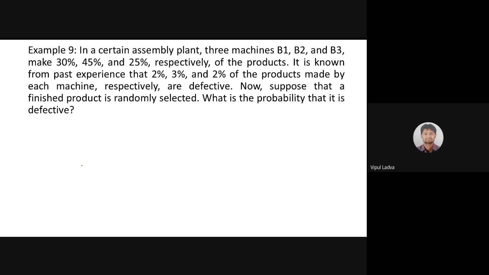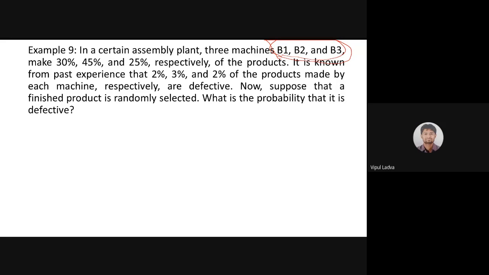Pranjul, now let me take your help. Yes, sir. Do you think here B1, B2, B3, these three are mutually exclusive events? Yes or no? B1, B2, B3 will act as mutually exclusive events or not? Yes or no? Yes, sir, they will.